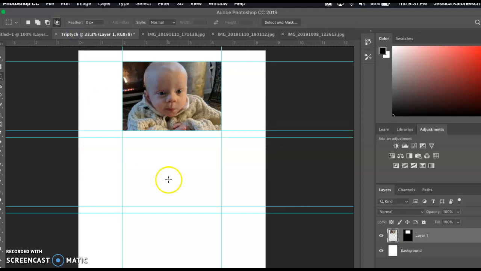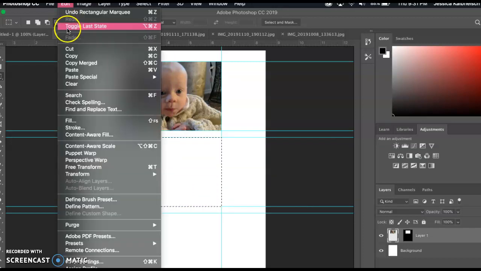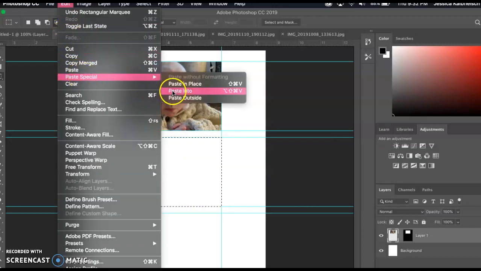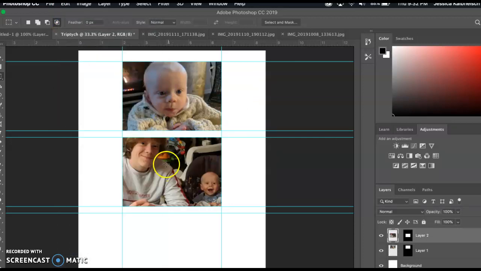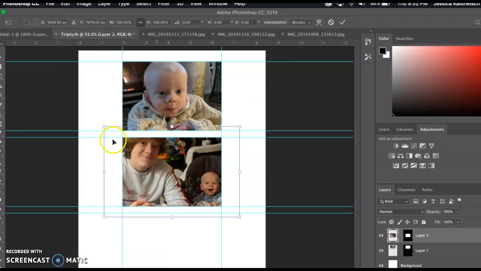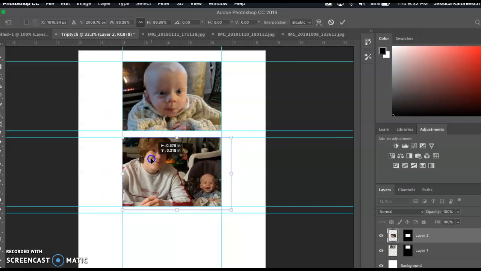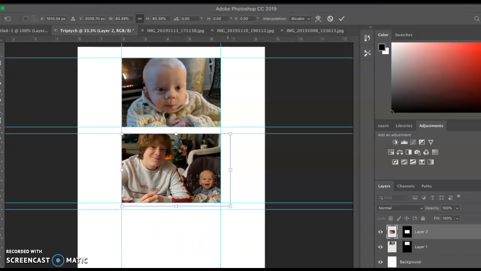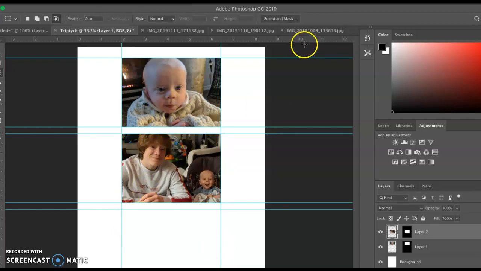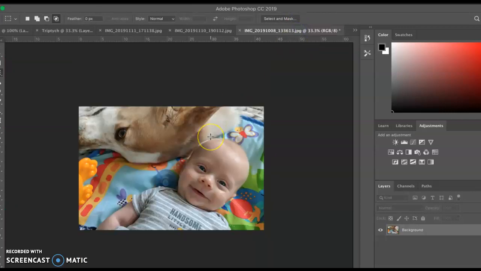You're going to go back into this triptych photo, use your rectangular marquee. You're going to edit, paste special, paste into. And again, Command T for my free transform tool. You can resize it, move it around. I'm not actually doing a triptych right now with the hand, feet, and headshots. I just wanted to give you a quick tutorial so mine looks different than yours is going to look.